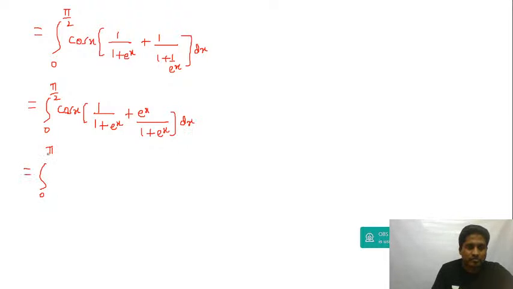0 to pi by 2, and then this is cos x. Denominators are same, numerators can be added: 1 plus e power x, over this same 1 plus e to the power of x, and then dx.